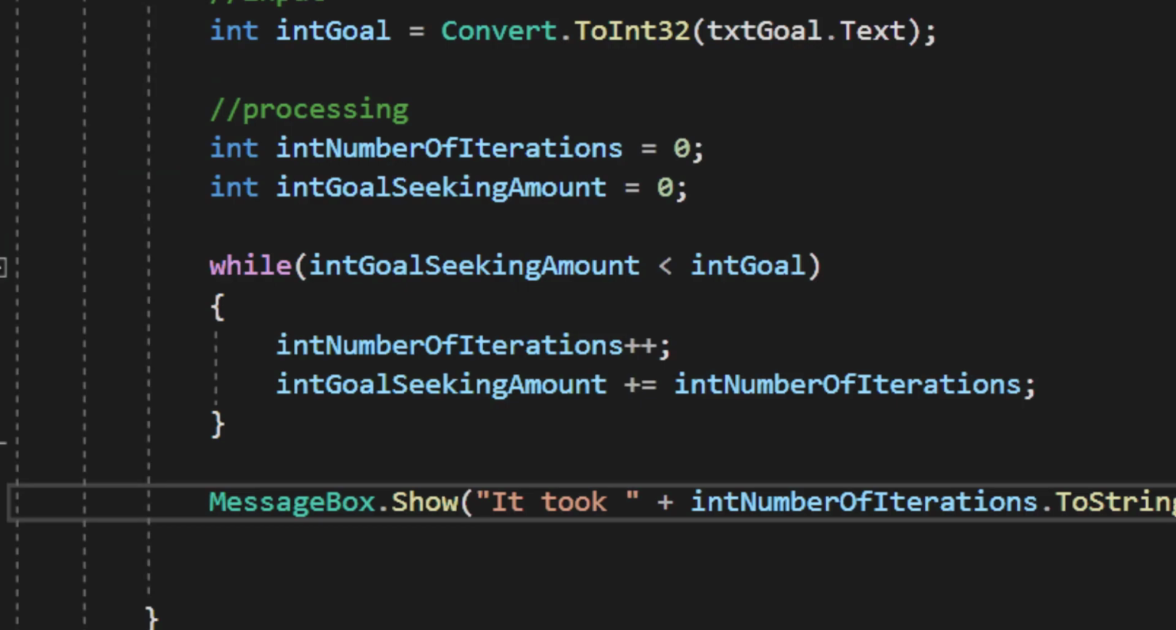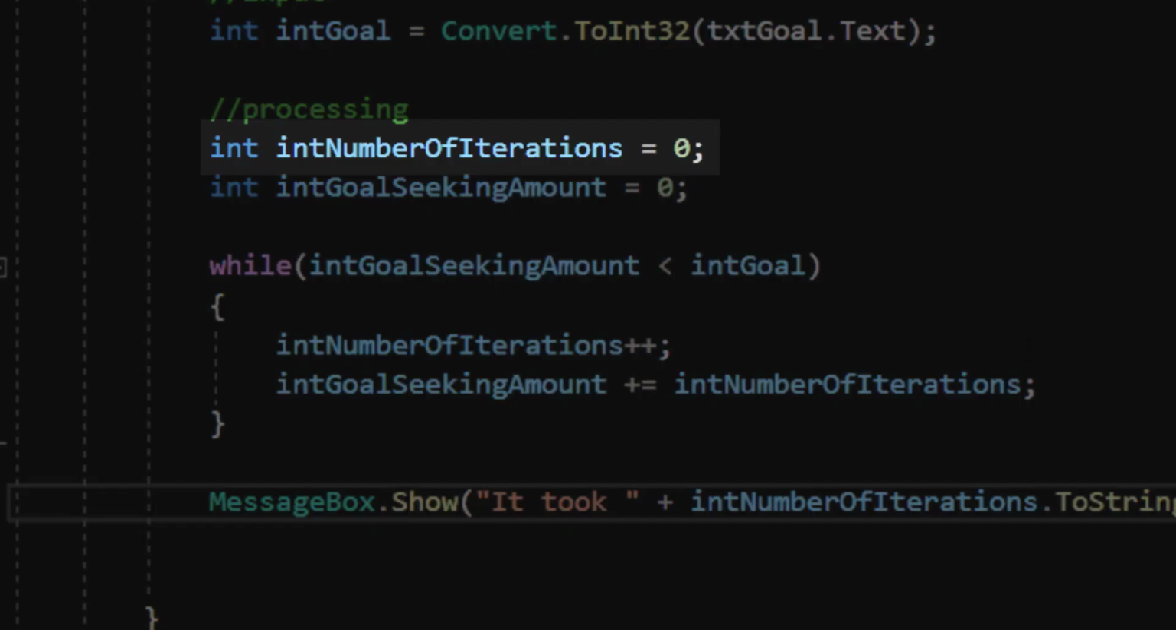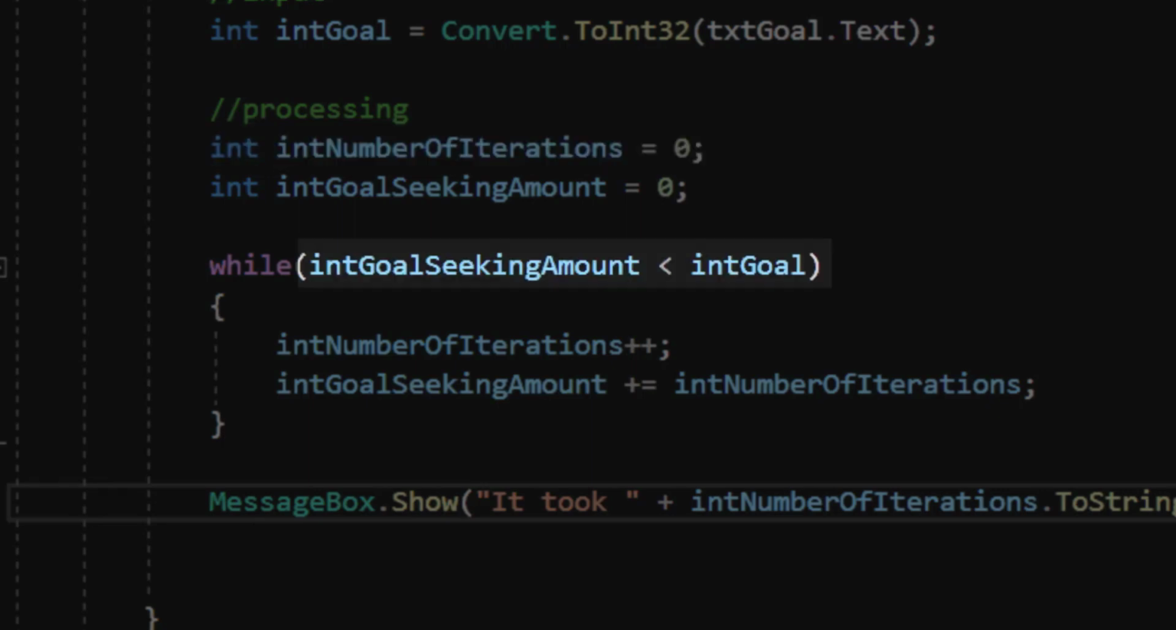In this particular case, I did use a counter variable in the code behind the scenes to report how long it took, but it was not part of the criteria for when the goal is met as far as the loop is concerned. The loop is looking at other criteria, not the number of iterations. So a different approach to looping structures.